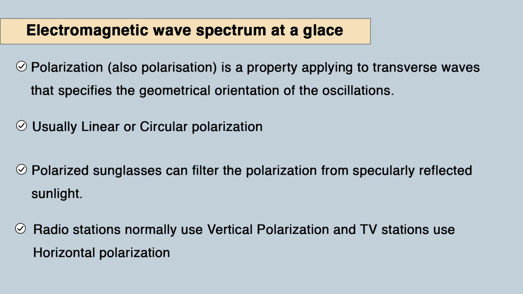So, polarized sunglasses can filter the polarization from specularly reflected sunlight, and sunlight is scattered by aerosols in the atmosphere, which is the polarization scattering phenomenon. Radio stations normally use vertical polarization, and TV stations use horizontal polarization.